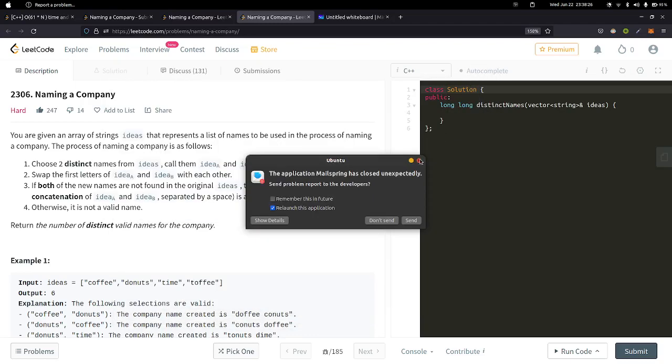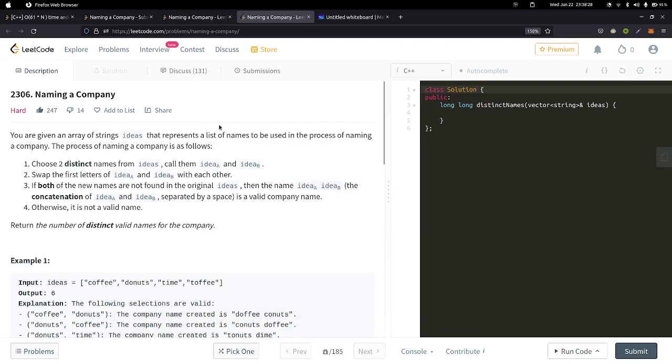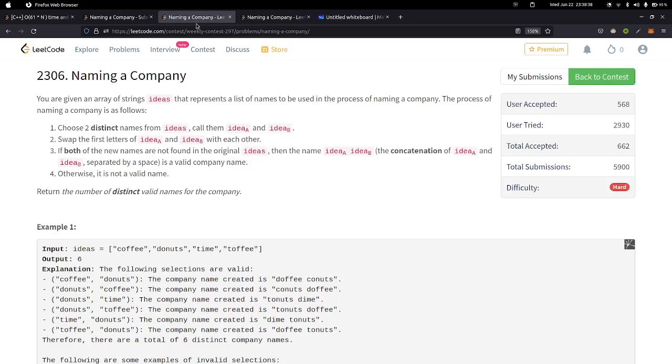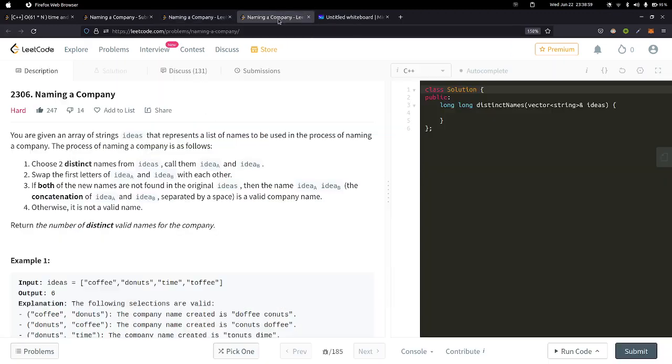Hey everyone, today I'll explain my thought process and how I solved this LeetCode Hard 2306 Naming a Company problem. The problem appeared in a recent LeetCode weekly contest, and as you can see, the success rate is quite low, and only 600 people have managed to solve this problem in the contest. And we'll see how to approach these kinds of problems and how to solve them. Right, let's start.